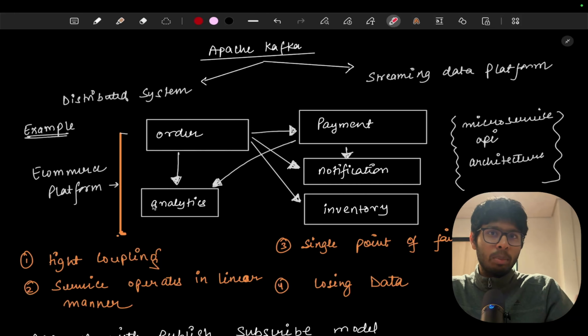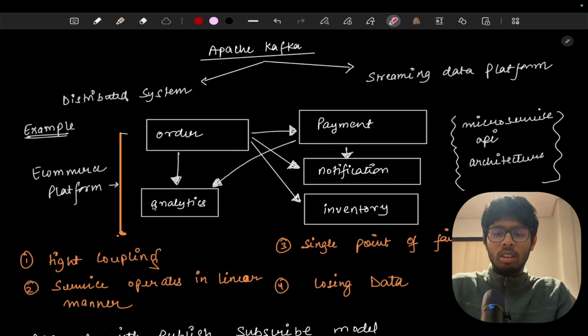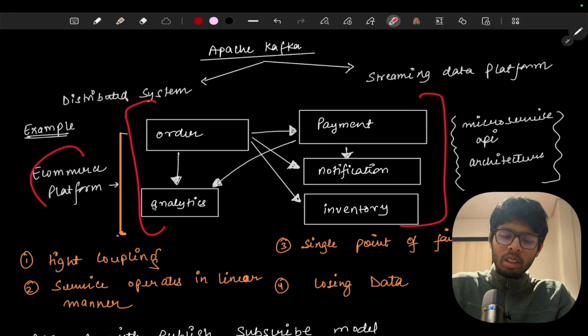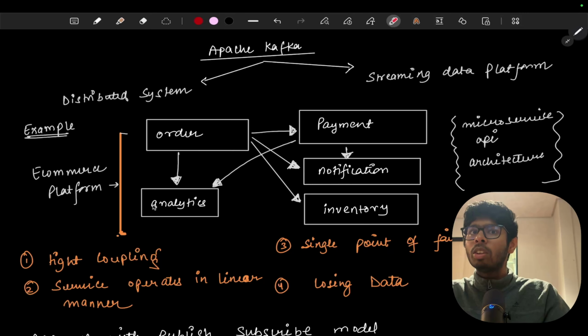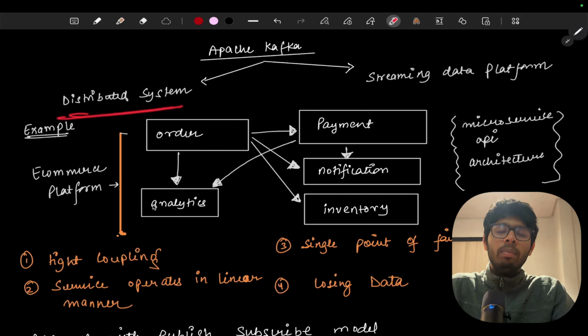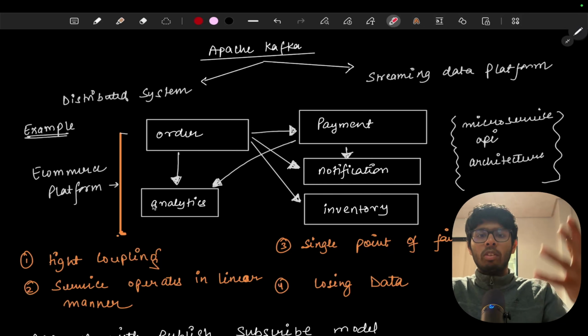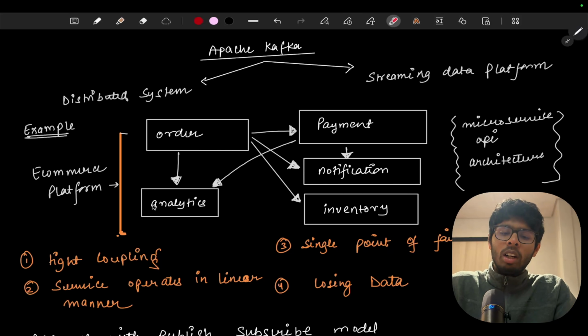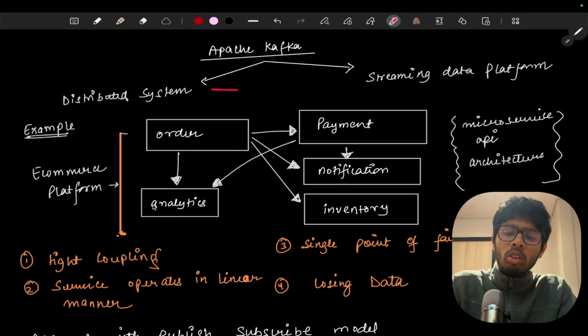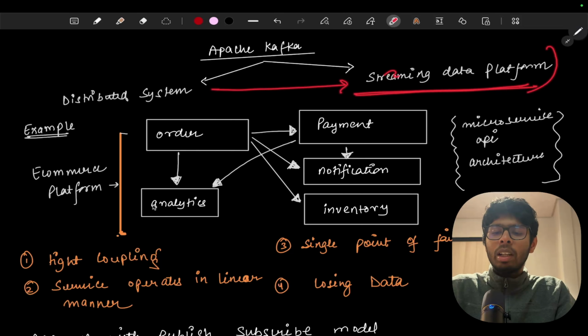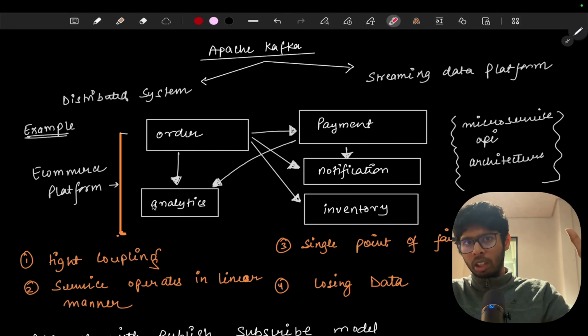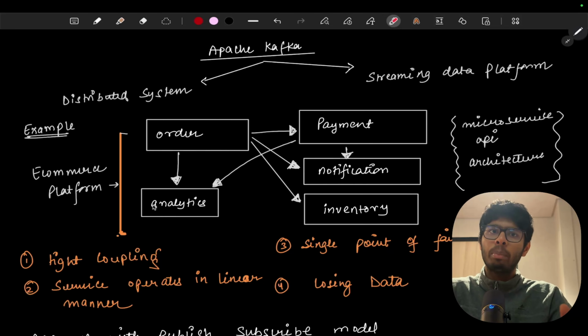Now we have discussed the problems. These are the problems that we are going to face in our distributed system. This e-commerce platform is an example of a distributed system that is working with the help of APIs, or you can say some other protocols. Now, to solve these problems, we need a different kind of architecture. We are going to solve this with the help of a streaming data platform. There are many streaming data platforms available, and one of them is Apache Kafka.